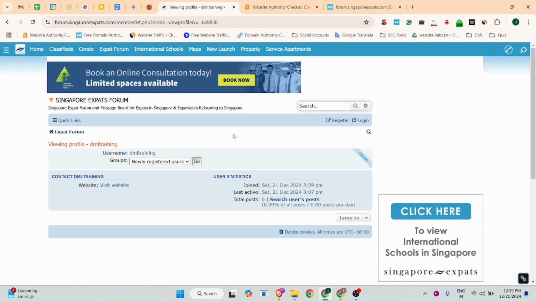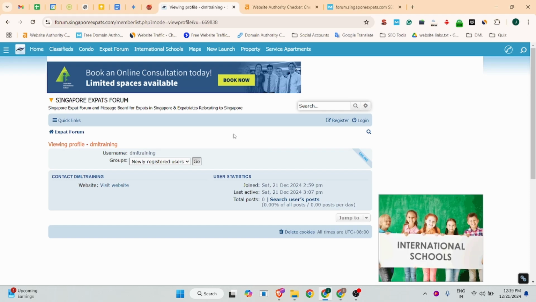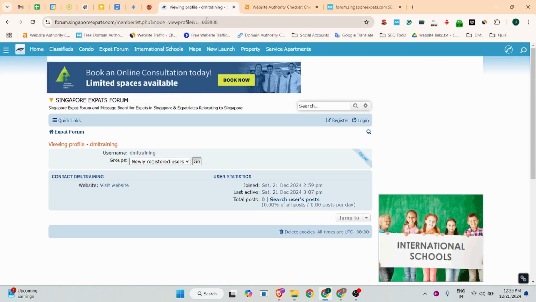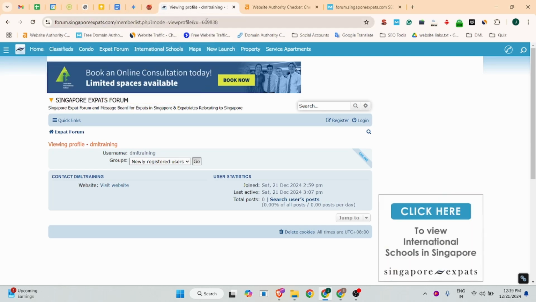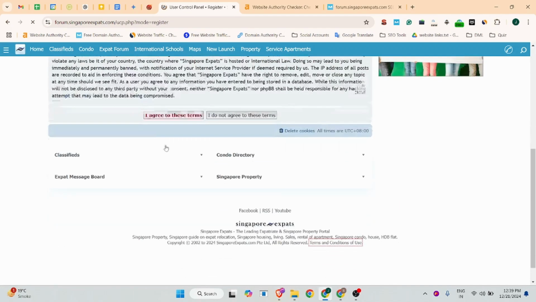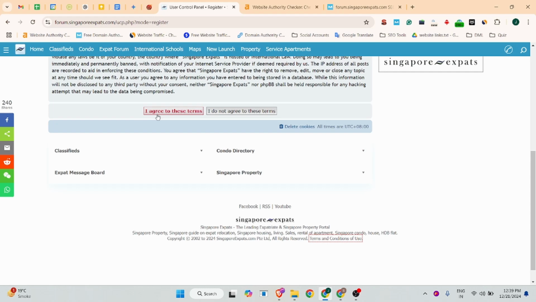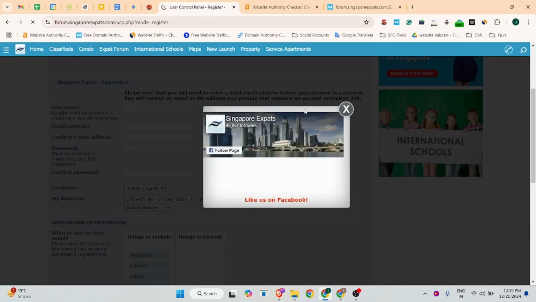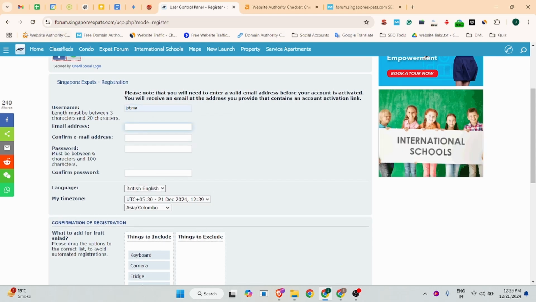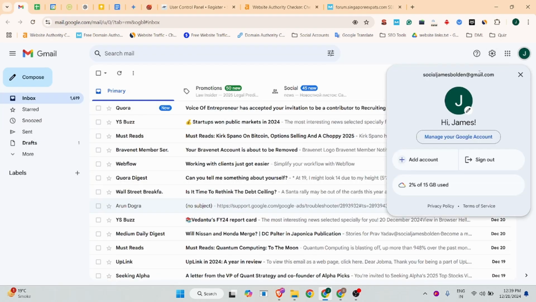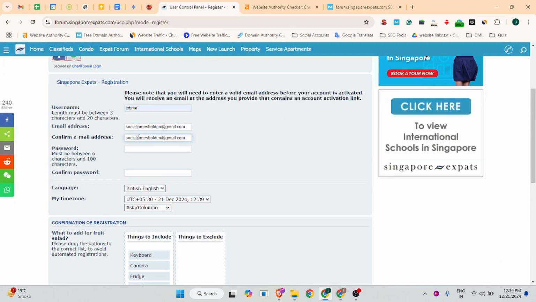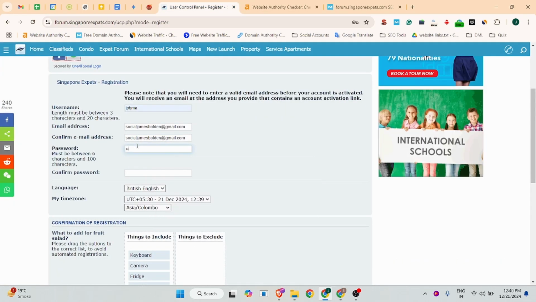So now we can start how to create our backlink. First, I will provide this website URL in the description section, so you can navigate easily to the right landing page. First, click on the register button, accept the terms and conditions, and click on agree. There you will fill in all your login details like your company username and your email address. Let me copy the email address from there and put it over there. You can reconfirm your email address, then choose your password.